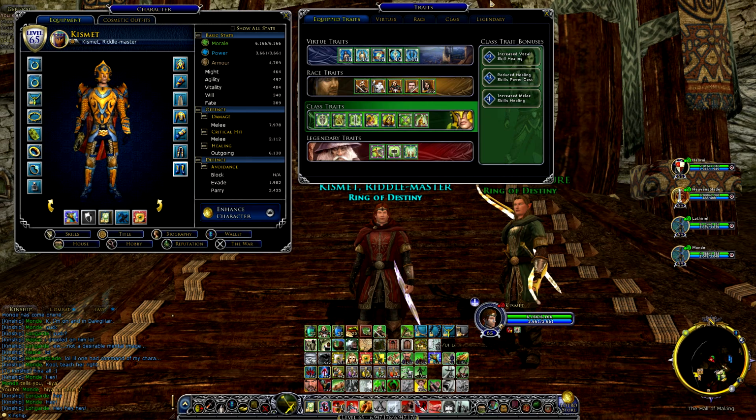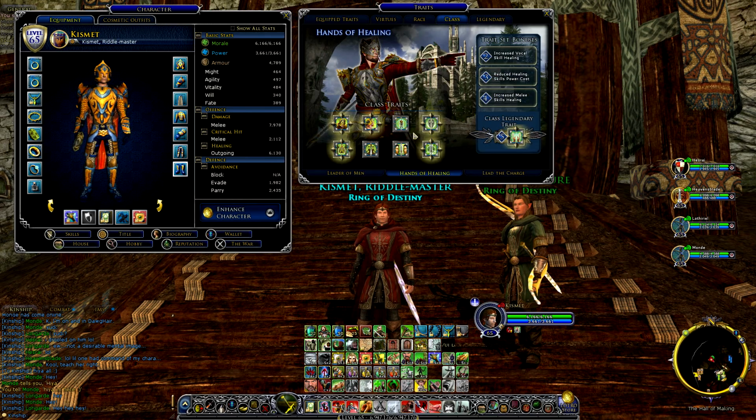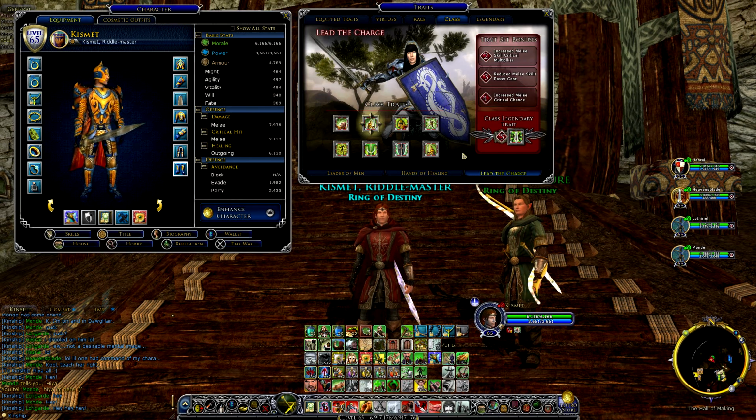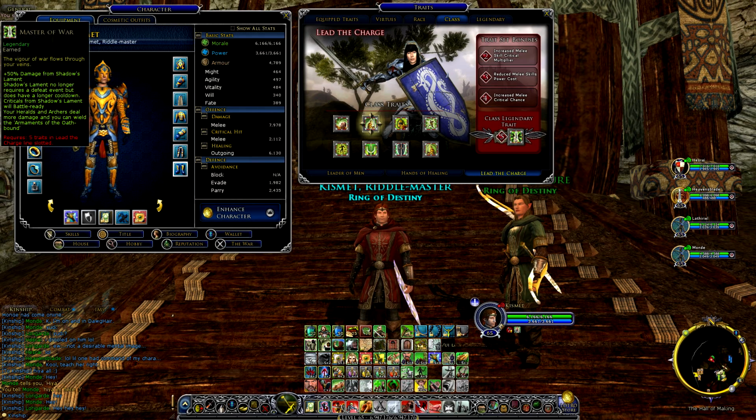In my case here, I'm a captain. I have myself set in healing mode, currently Hands of Healing. Also, I could go into DPS mode. They did a really excellent upgrade on the captain, where I can go in and set myself up in DPS mode, and also turn on Master of War, where I can get an Oathbreaker. I personally like the Oathbreaker Archer. Really excellent in skirmishes, really excellent in parties. So if you're a captain, you're getting lots of love, especially from the upgrade coming from Isen, as well as